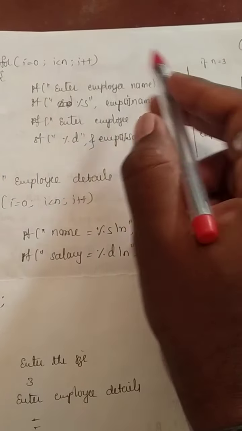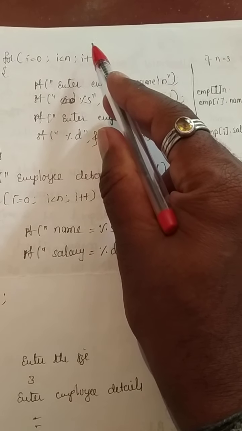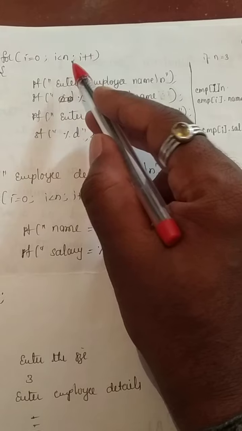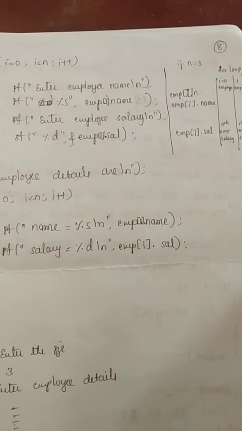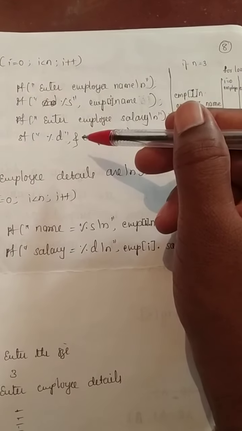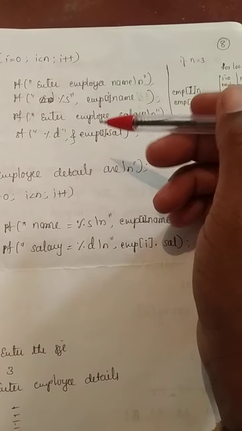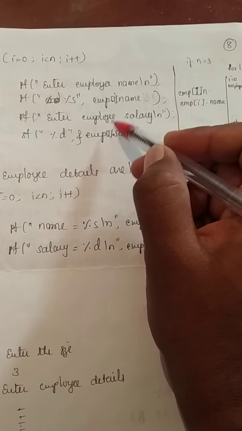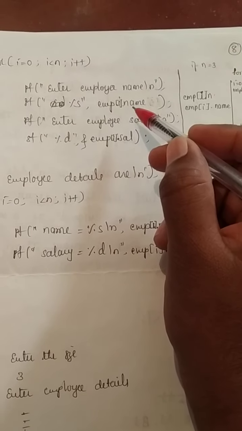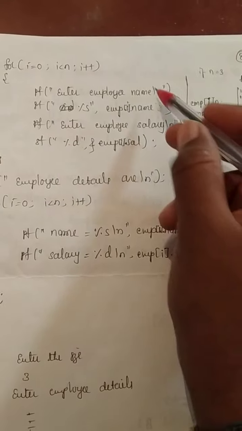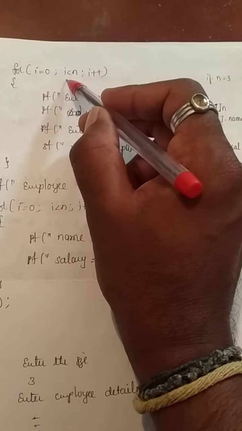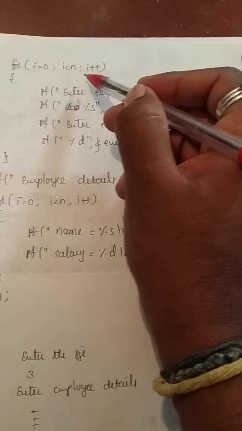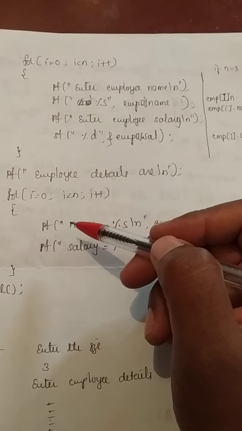After that, again the loop will be repeated. You are going to increment the i value, then it becomes 2. So when 2 less than 3, condition true, you are going to enter the third employee's details here. In the array it will be the second employee. So you are going to enter emp[2].name, emp[2].salary. Once you have entered all 3 employee details, what happens? The i value will be incremented, then it becomes 3. Whether 3 less than 3, false. When the condition becomes false, you jump to the next statements.